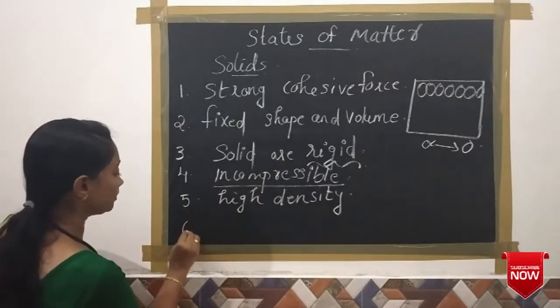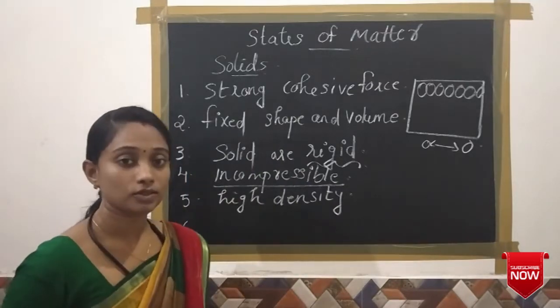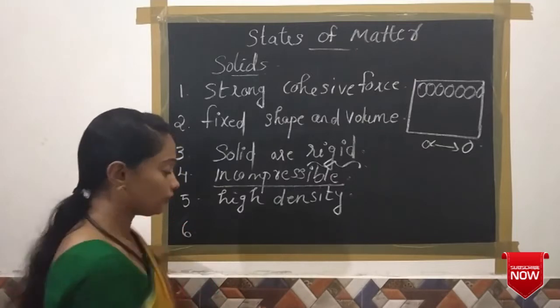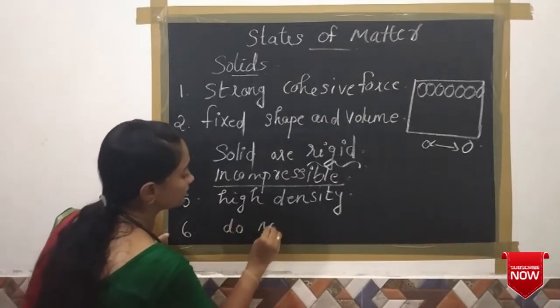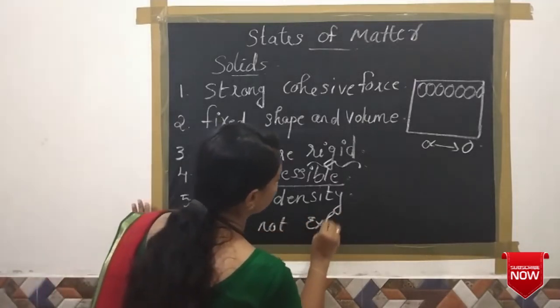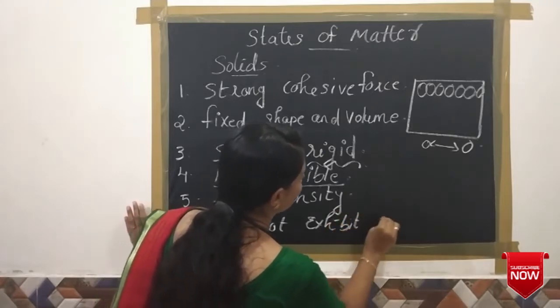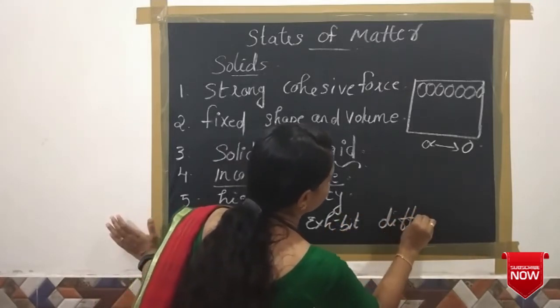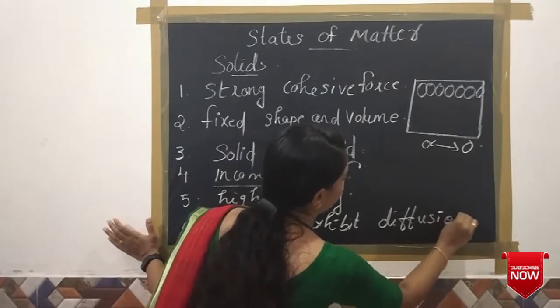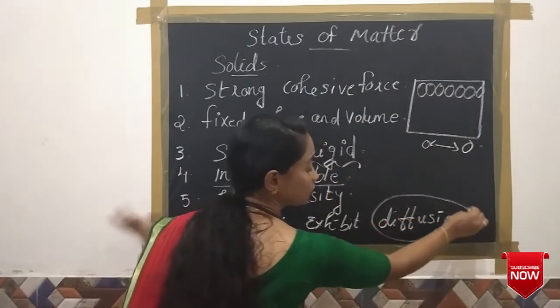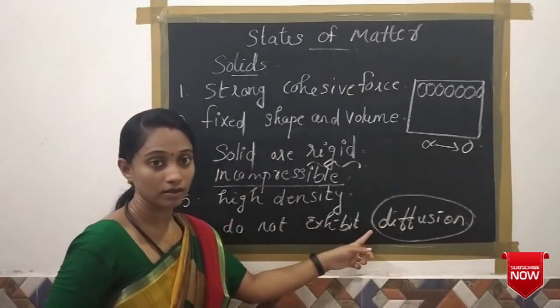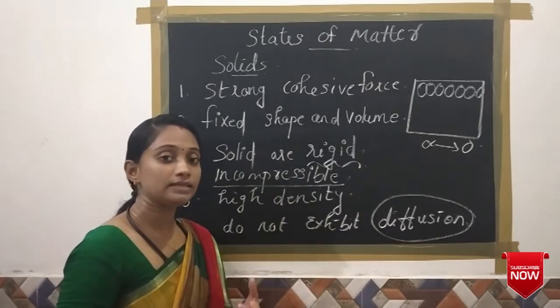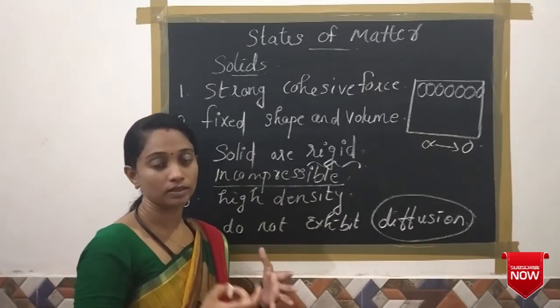And the last one is that solid substances do not exhibit diffusion. We have already learned this term. Diffusion means the spontaneous intermixing of particles on their own.